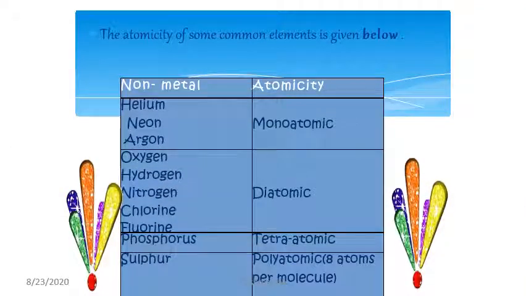Common elements and their atomicity are given. For example, monoatomic elements: helium, neon, argon. Diatomic molecules: oxygen, hydrogen, nitrogen, chlorine, fluorine. Tetraatomic means 4 atoms, P4, phosphorus. And polyatomic, 8 atoms per molecule, is sulfur, S8.